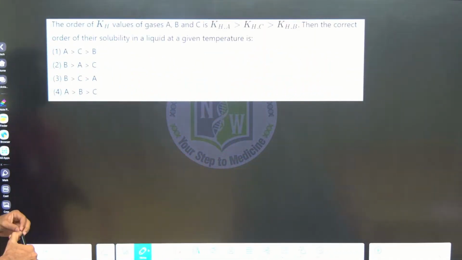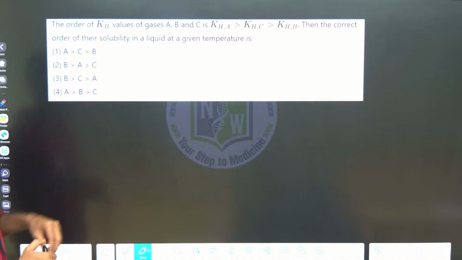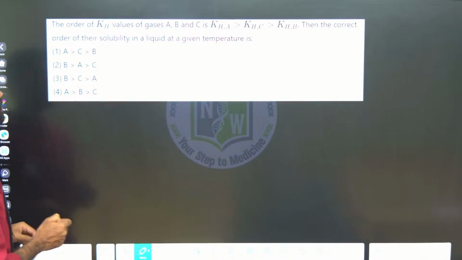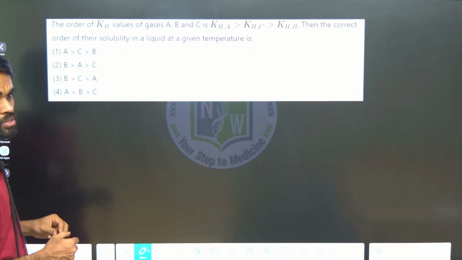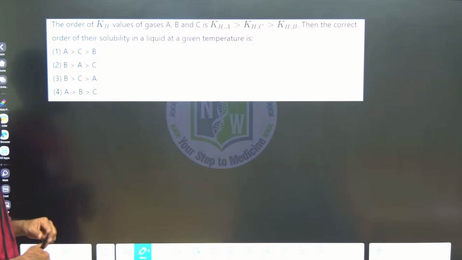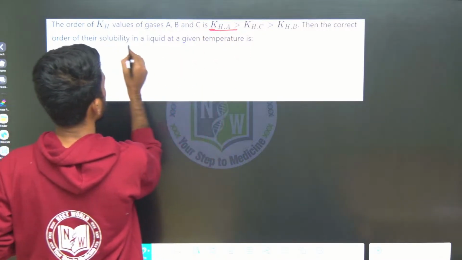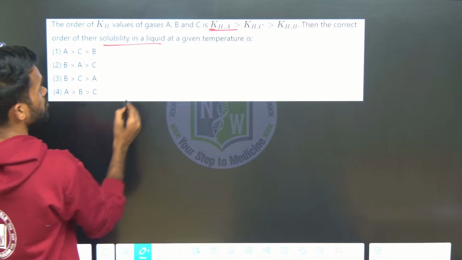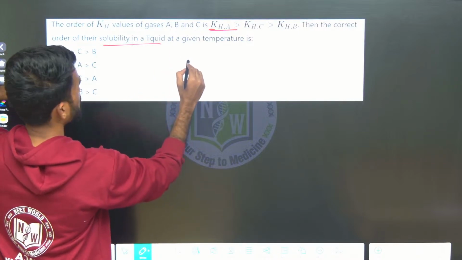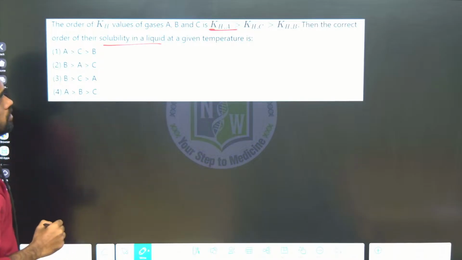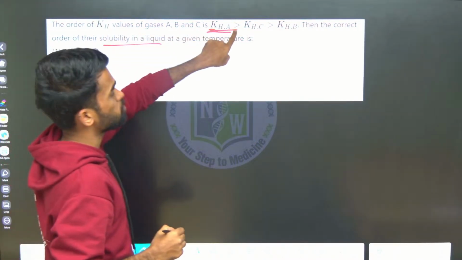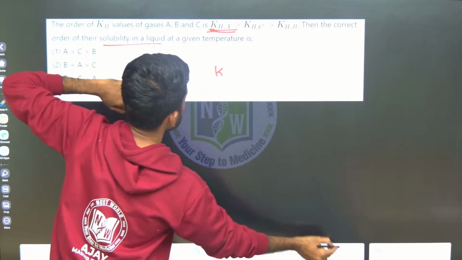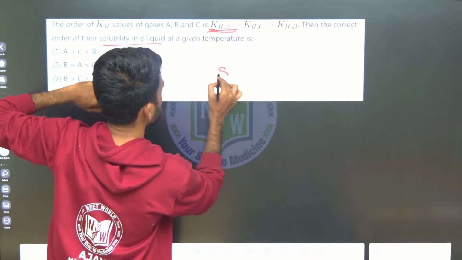Right? Next. Look at this again. The order of KH values for gases A, B, C is given like this. If KH of A is more, then what is the correct order of solubility? If KH of A is more, solubility will be lesser. So the solubility of A will be least.